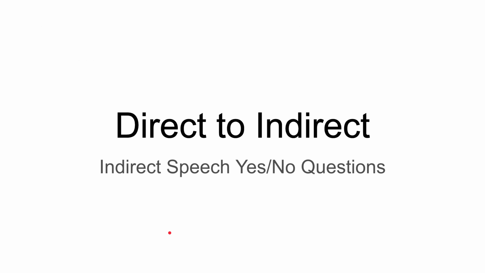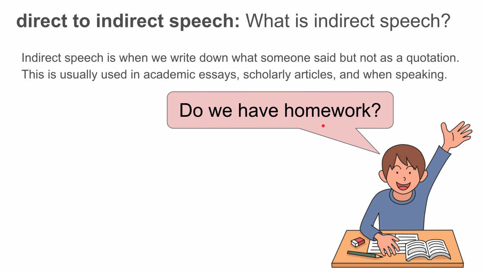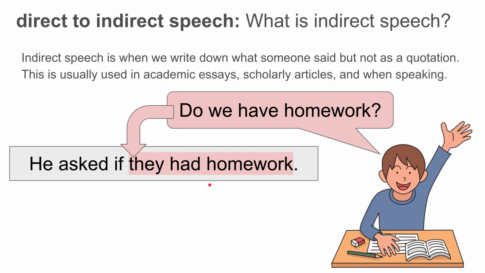Let's look at indirect speech for yes/no questions. Okay, indirect speech once again is when someone writes down what someone else said, but usually not word for word, or says what someone else said, but not word for word. And this is usually used in academic essays, scholarly articles, and when speaking. So, example, this boy yesterday said, "Do we have homework?" Yesterday, and today you asked me, okay, what did he ask? So I would tell you, he asked if they had homework. Okay, so yesterday he asked, "Do we have homework?" Today I tell you, he asked if they had homework.